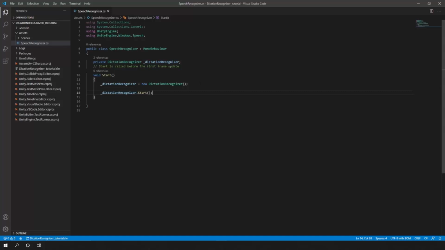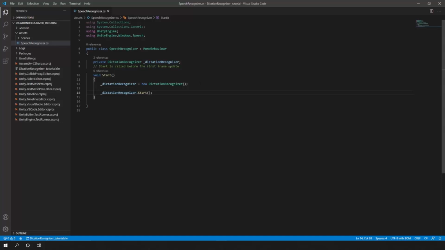For example, if I say hello, the hypothesis that the dictation recognizer might get will be hell. But then we need the second thing, which is the dictation result, which will be determined with the help of the hypothesis. So once the dictation recognizer gets a hypothesis, it will attempt to get the correct result.